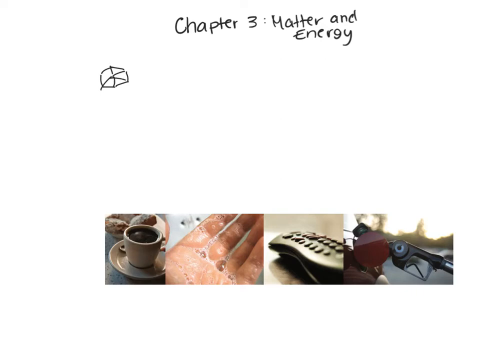Well, your hand is warmer than the ice cube. So the ice cube would absorb some of that heat from your palm. Let's say this is your palm. And begin to melt. So everything around us involves matter, and almost everything we do involves energy.